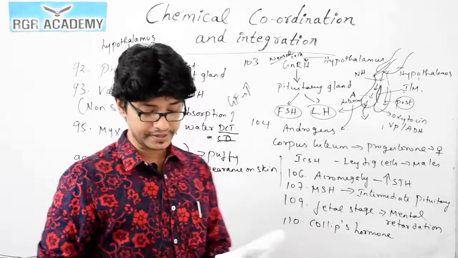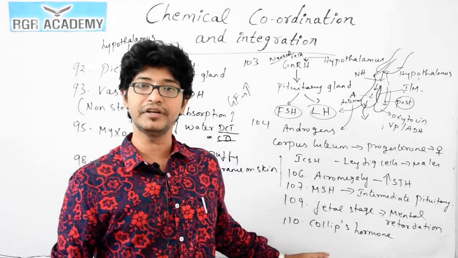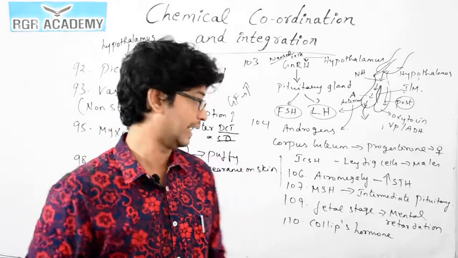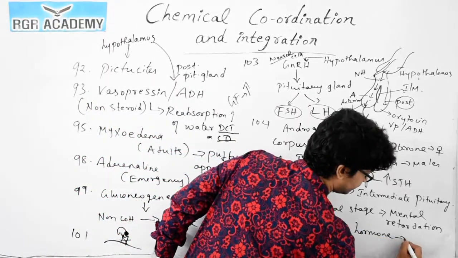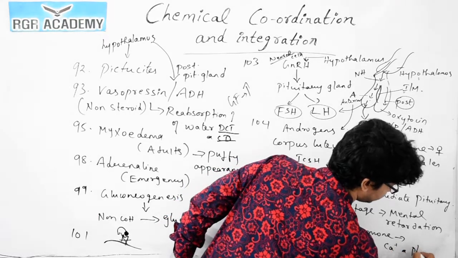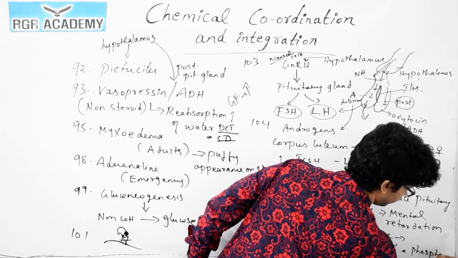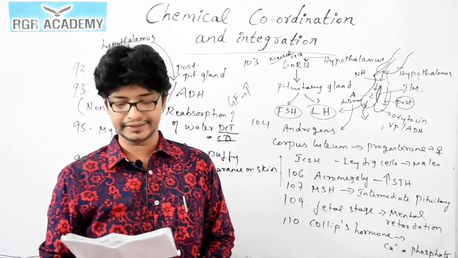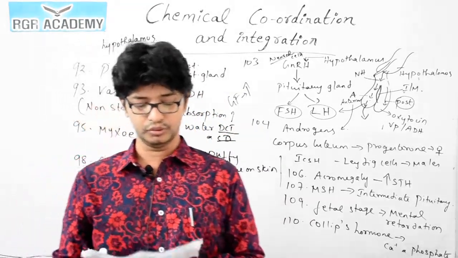What is the main function of this hormone? It plays a very important role in the regulation of calcium and phosphate. So option 2 is the incorrect statement, and the correct answer is 2.